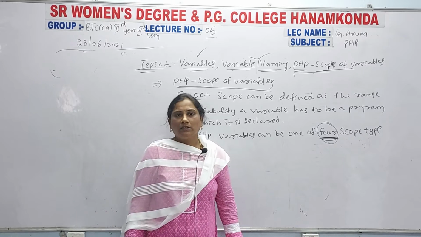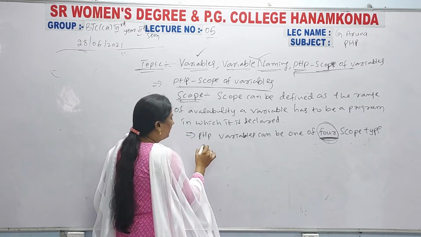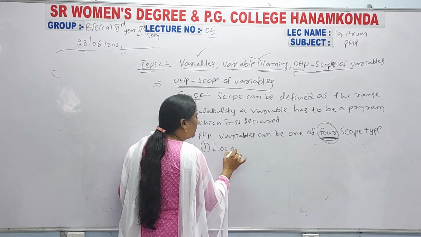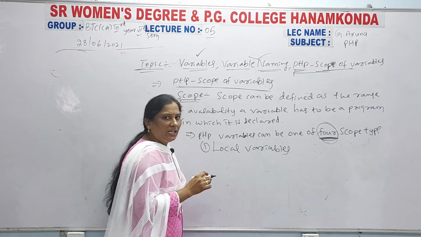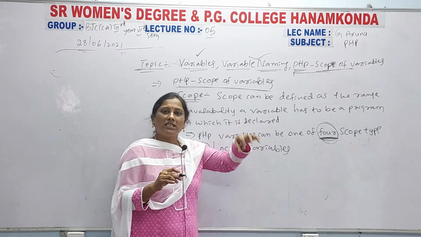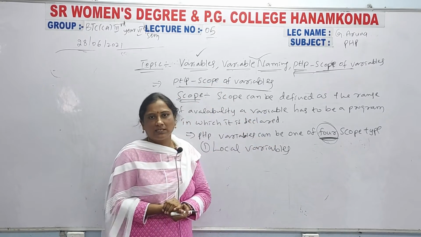So what are they? First one is local variables. You have some idea here, because these local variables are there in C language and C++ also.